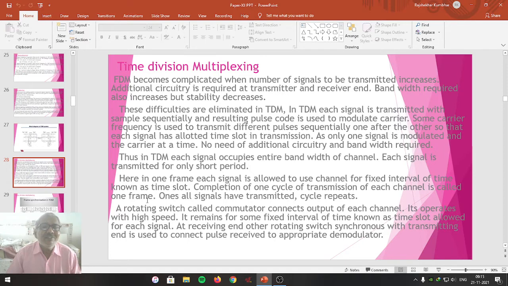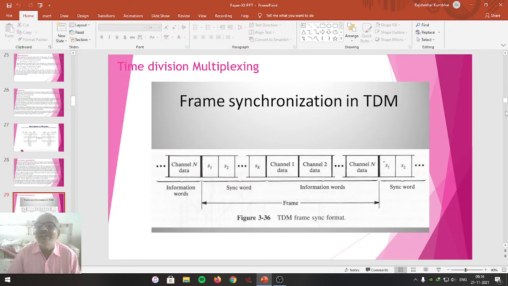To construct this, a rotating switch called a commutator connects the output of each channel. It operates at high speed. It remains for a fixed interval of time, known as a time slot, allowed for each signal. At the receiving end, another rotating switch, synchronous with the transmitting end, is used to connect the received pulse to the appropriate demodulator. So this entire aspect is represented in the diagram here.